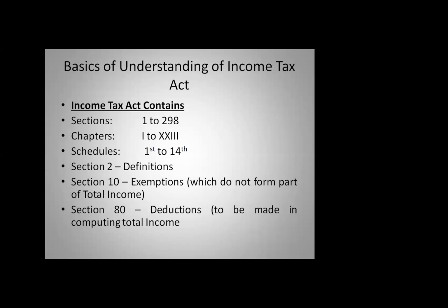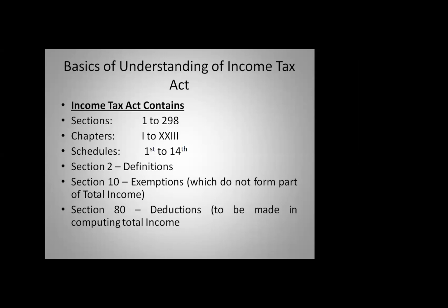Then you will find two important words: exemptions, deductions. So what are exemptions and what are deductions? It is totally confusing. Think of section 10, that is exemptions. Think of section 80, that is deductions.